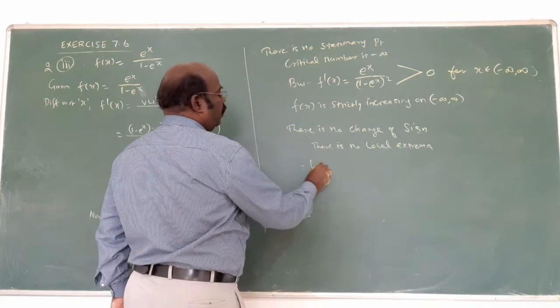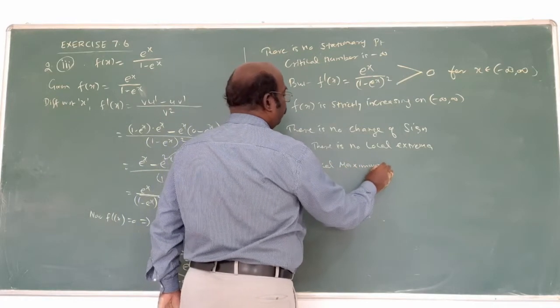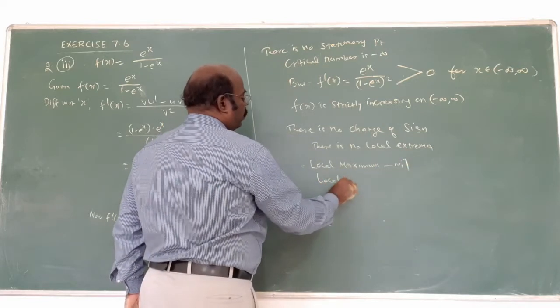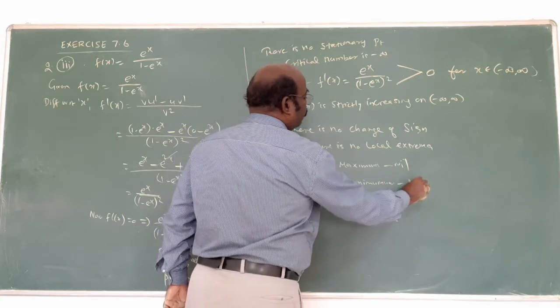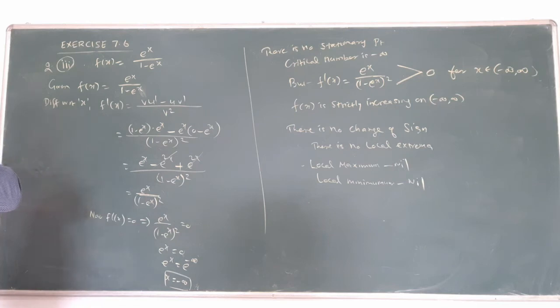Therefore, there is no local maximum and no local minimum, because the function is always increasing. That's why there is no change of sign, and no local extrema. We get the answer: there is no local maximum or minimum. That's all.